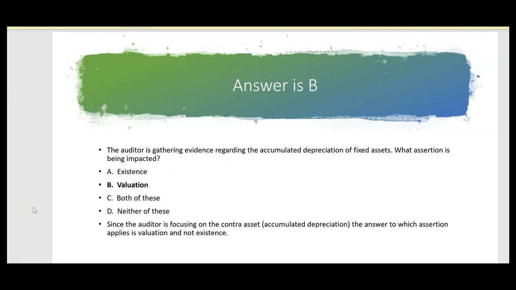So the answer is B to this question about accumulated depreciation of fixed assets, because the auditor is focusing on the accumulated depreciation of the fixed assets. And whenever the auditor is focusing on the contra asset, what do you know? The answer to which assertion applies is valuation of the asset, not existence of the asset.